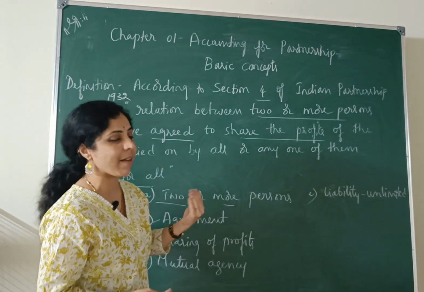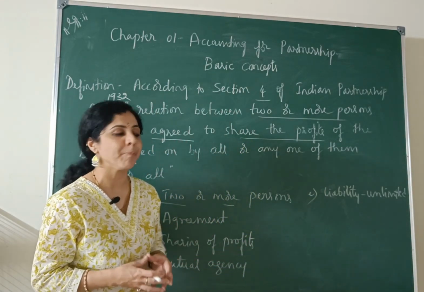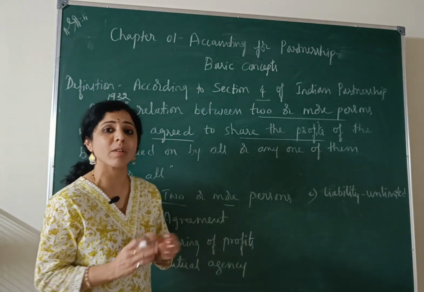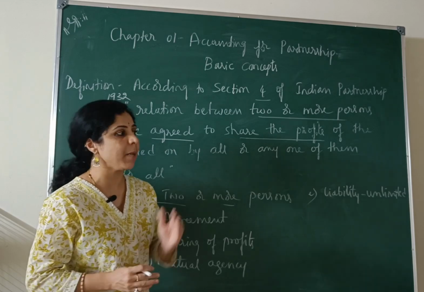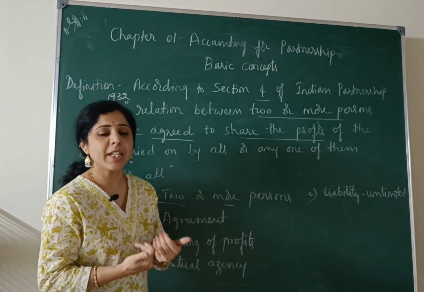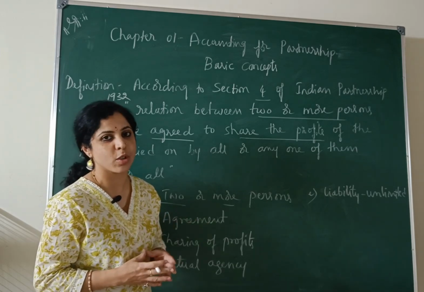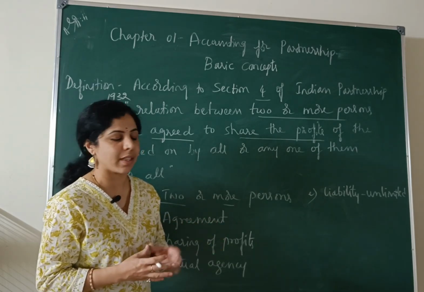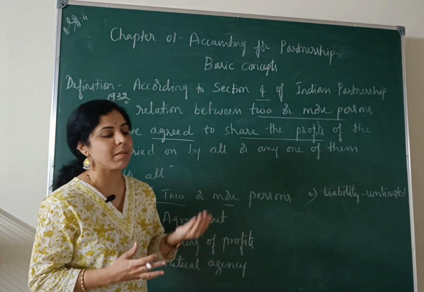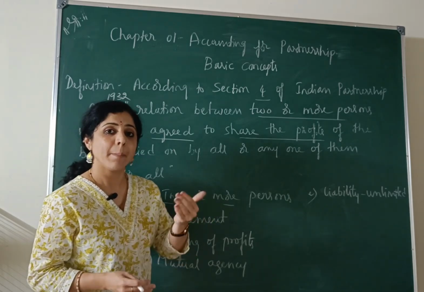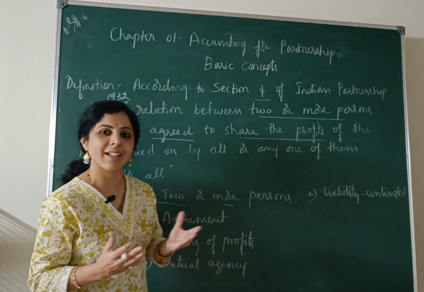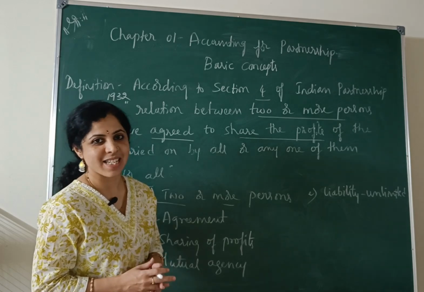In the previous year, we have learned that unlimited liability means if business assets are not enough to clear the debts of the business, the personal assets of the partners will be taken into consideration to clear the debts of the business.